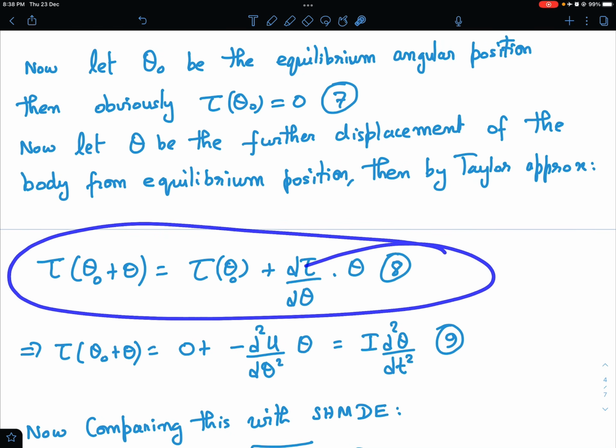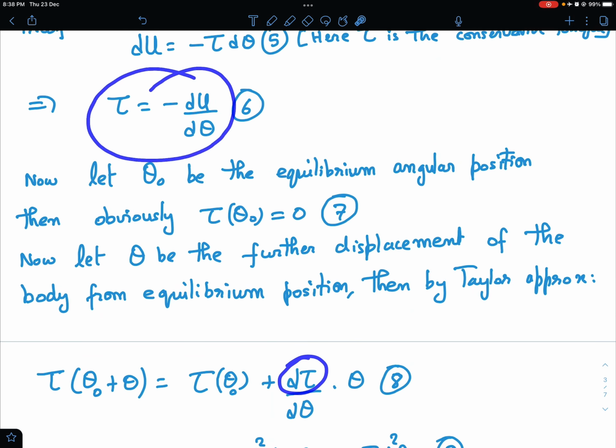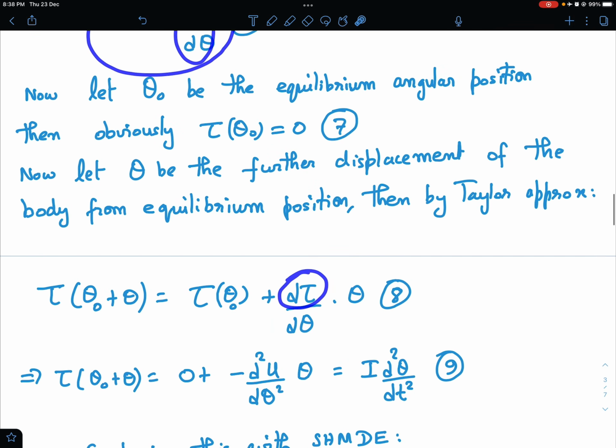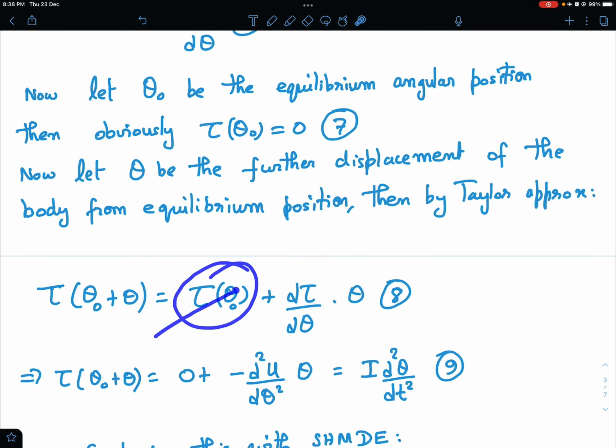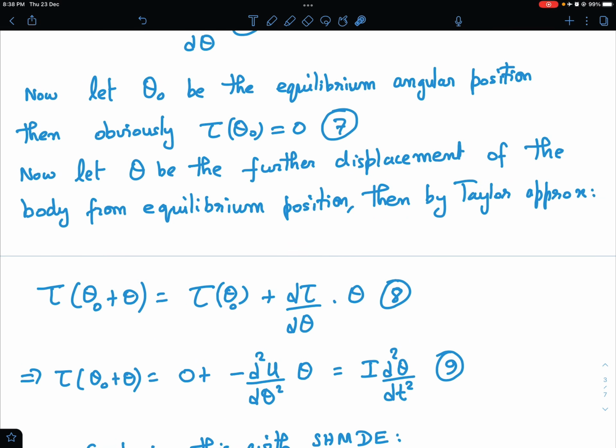Okay. This is a standard Taylor approximation you must know from your basic maths theory, which I have used here. But torque itself was the first derivative of U, right? Tau itself was minus dU by d theta. So d tau by d theta becomes what? Second derivative of U, right? And tau of theta naught was 0. Why? Because theta naught was the equilibrium position. So this becomes simply minus d square U by d theta square, and this torque must be equal to I alpha, and alpha is the angular acceleration, that is d square theta by dt square.